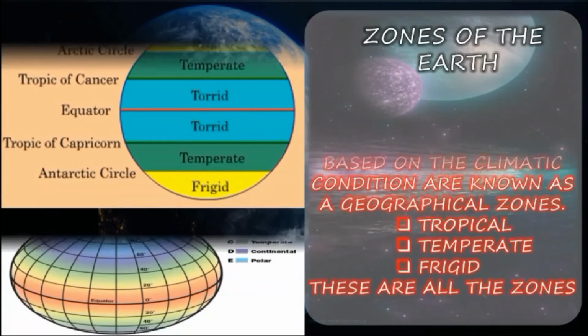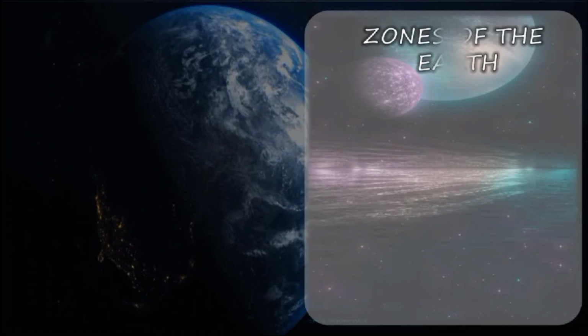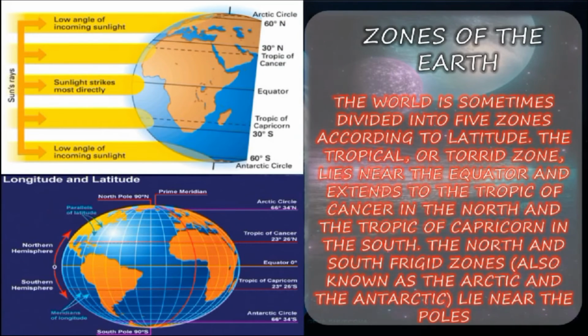Next, zones of the earth. The earth is divided into five distinct zones based on the climate condition, known as geographical zones. Tropical, temperate, and frigid are these zones. The world is sometimes divided into five zones according to the latitude. The tropical or torrid zone lies near the equator and extends to the Tropic of Cancer in the north and the Tropic of Capricorn in the south. The north and south frigid zones, also known as the Arctic and the Antarctic, lie near the poles. This we have already seen in the introduction, right? Yes.